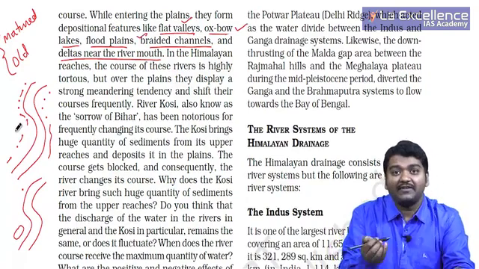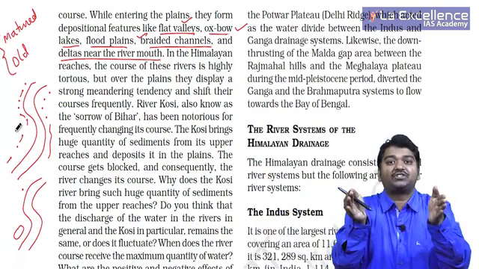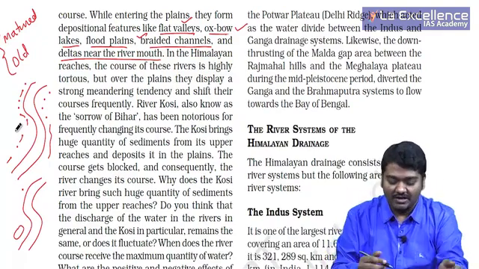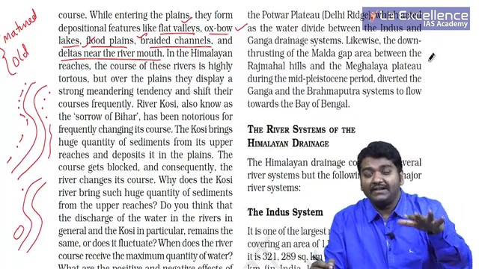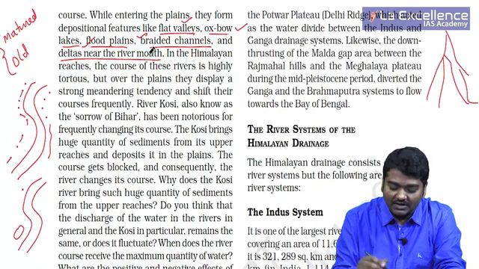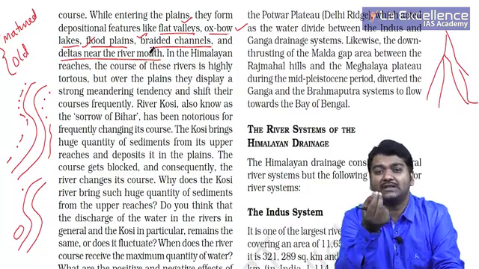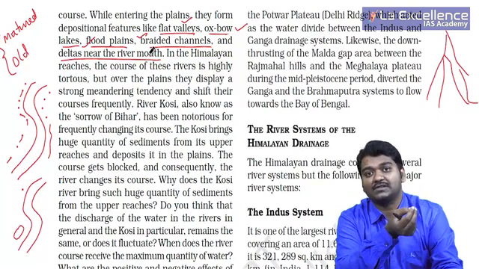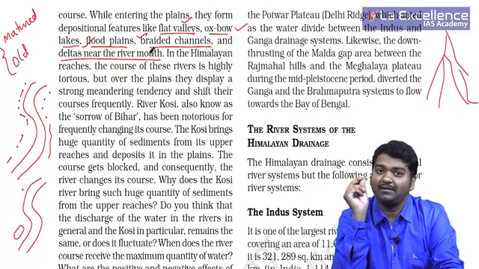Flood plains on either side: whenever the water level increases suddenly, the water goes and it deposits. Again the water shrinks in summer, or whenever the amount of water available in the river reduces, they shrink. This is called floodplains. And whenever the river enters near the delta, they usually get distributed in this pattern. So these are called as braided channel, and the deposition leads to delta. So you need to know that these are the terms associated with river erosional activities or depositional features during this 11th standard physical geography book. We will be seeing all these things in detail.